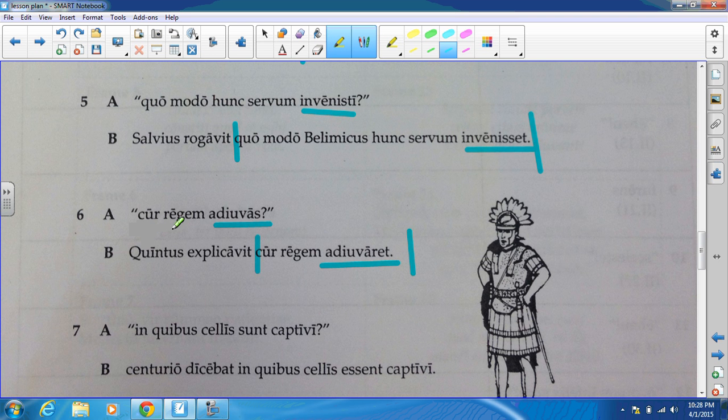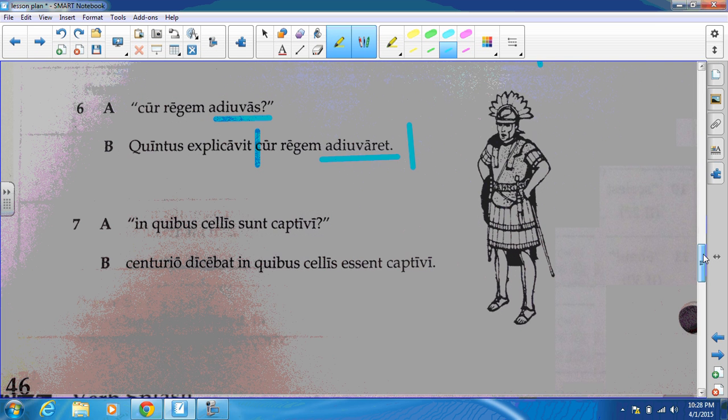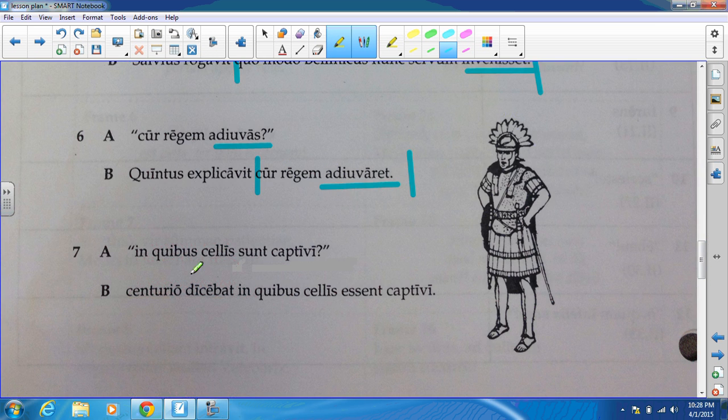In A, we have: why are you helping the king? And B: Quintus explained why he was helping the king. Again, whether it's imperfect or pluperfect, we're still translating like we would if it were indicative. The difference is that it's being used in these special little phrases like cum clauses and indirect questions.